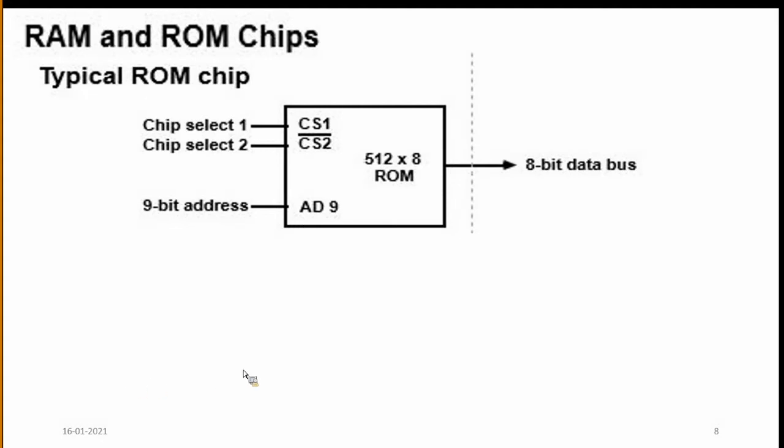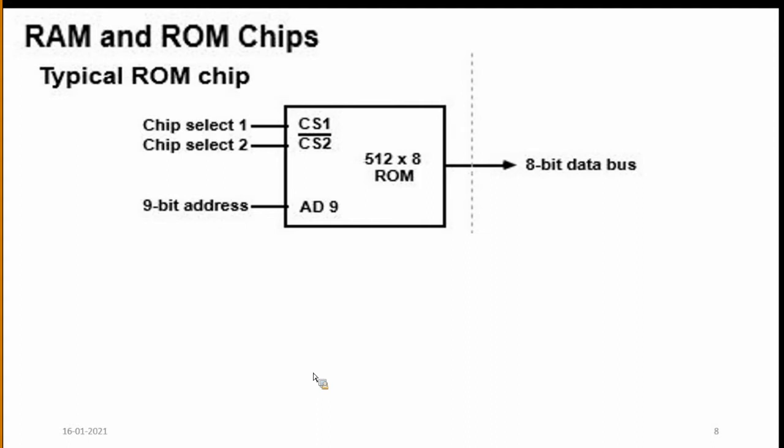Each word size is 8 bits. 128 words means 2 power 7, so 7 bits are required to specify the address. The control inputs of the RAM are the two chip select inputs, which are the selection inputs.